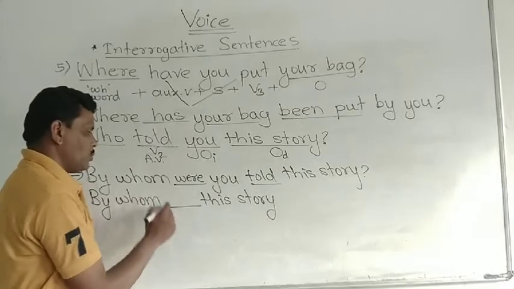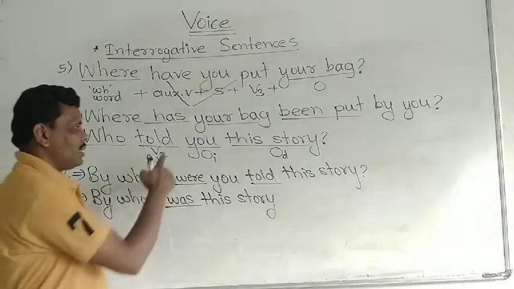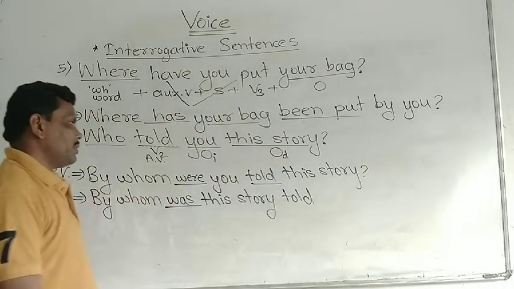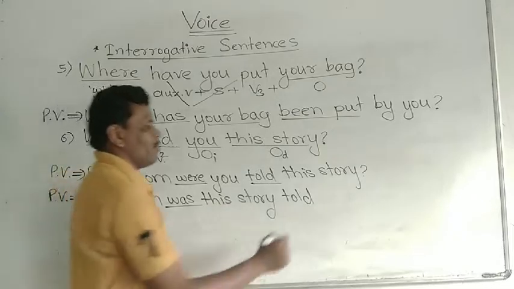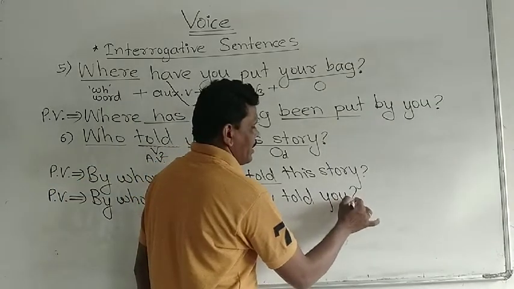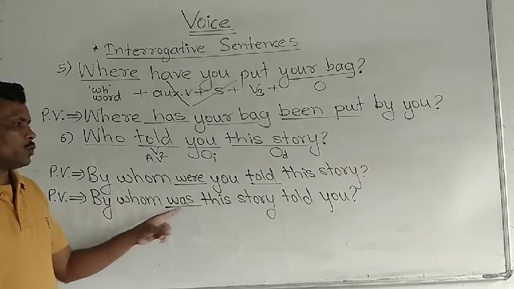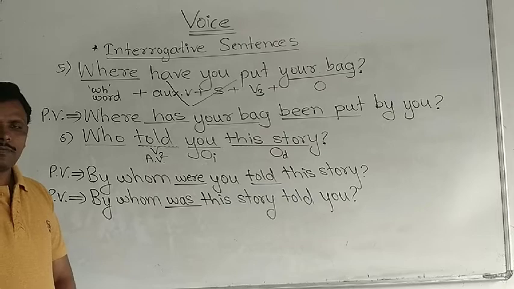This story is a singular subject, so we have to use was. Then V3, told, and then what remains? Then the indirect object remains. That indirect object should be placed as it is. And last, question mark. By whom was this story told you? This is the answer. Correct?